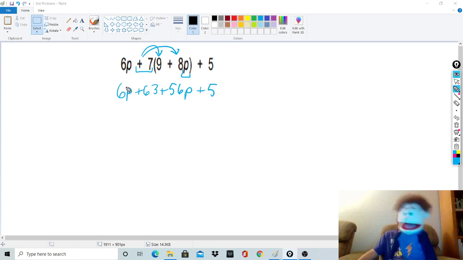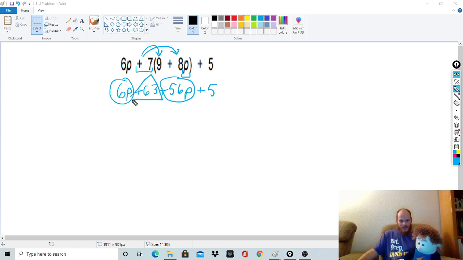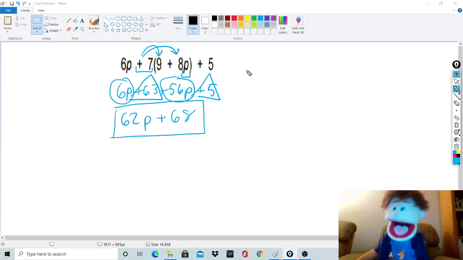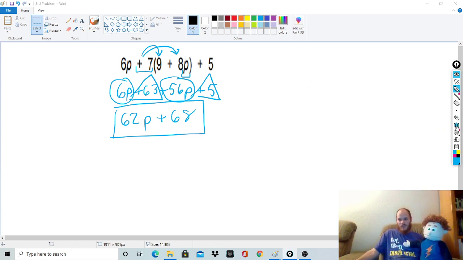Now, what do? Your shapes. You got it. So I would just do my shape. So I'm just going to go fast on that. That's not a p term. That's a p term. I'm going to use triangle this time and a triangle this time. I combine them, and I would get p's first, and that would be 62p plus 68. And you are done, my man. Oh man, that's so much easier to look at. I like simplifying. This is great. I like simplifying too. That's why I told you it's a really important skill.